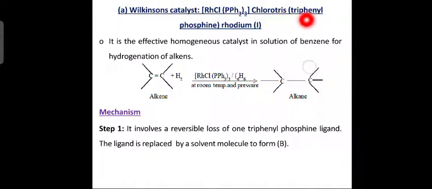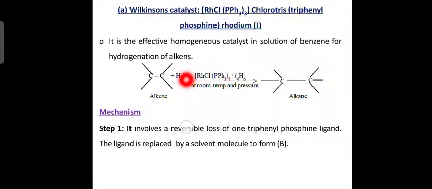Chlorotris(triphenylphosphine)rhodium: tris means three times, triphenylphosphine PPh3. This phosphorus is a derivative of phosphine. Phosphine is PH3; instead of H3 you have three phenyl groups, triphenylphosphine. Rhodium, Rh, is in the oxidation state +1. So it is an effective homogeneous catalyst in solution of benzene for hydrogenation of alkenes.